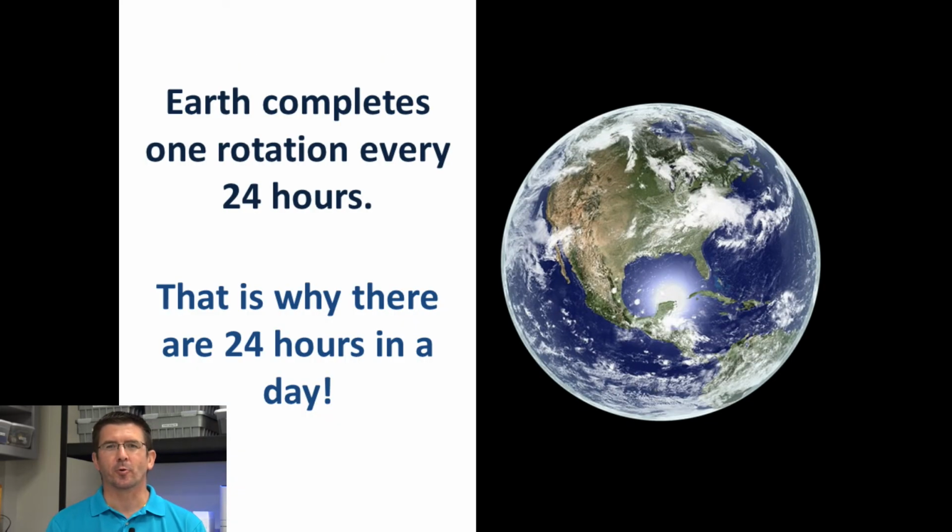Now we said that it takes Earth 24 hours to make one complete rotation, which means if you just picked any point on Earth, the point that you're standing on right now, after 24 hours you would rotate all the way around the Earth's axis and you would end up back where you started in relation to the sun. That 24-hour rotation is the reason that we have 24-hour days, because in that 24-hour day the Earth's rotating once, we're having roughly 12 hours of daylight and 12 hours of darkness, depending on where specifically you are on Earth. That may change a little bit, and we'll talk about why that is in the next lesson. But roughly half the day is spent in daylight, half the day is spent at night.